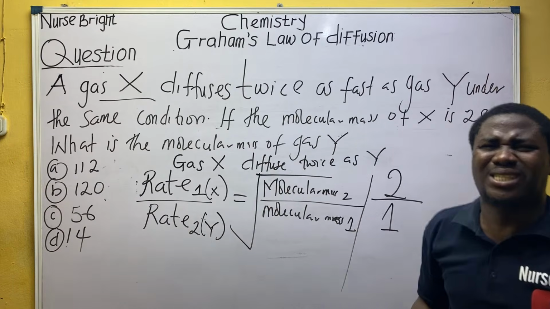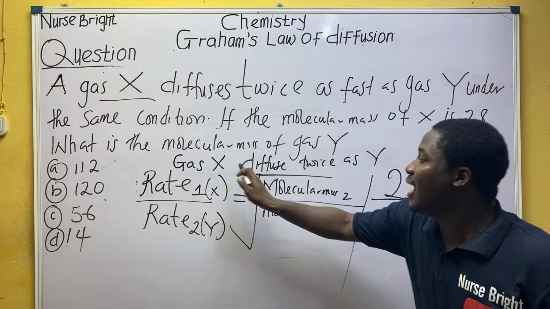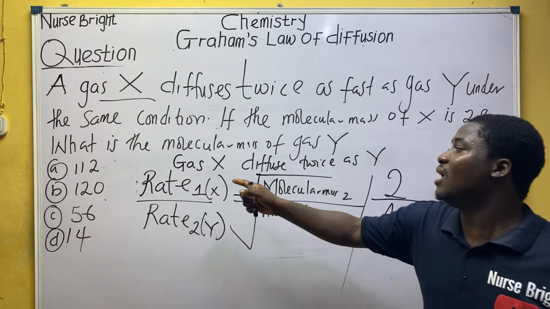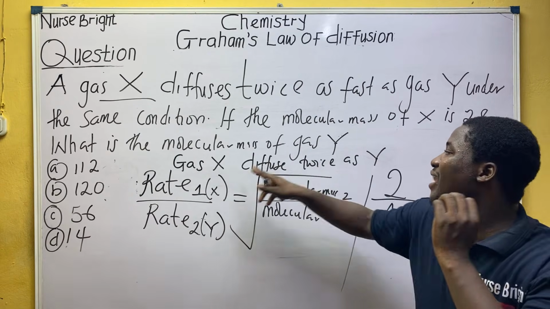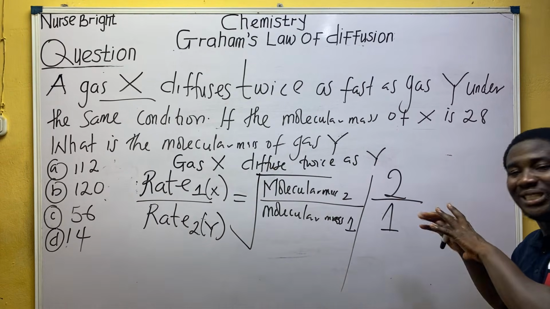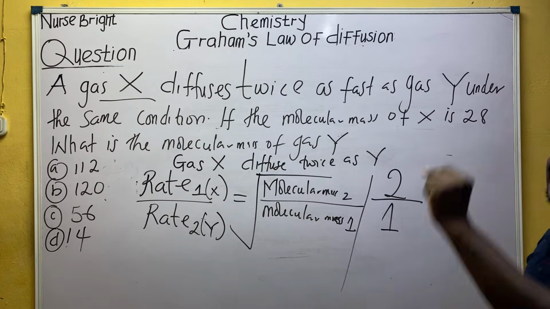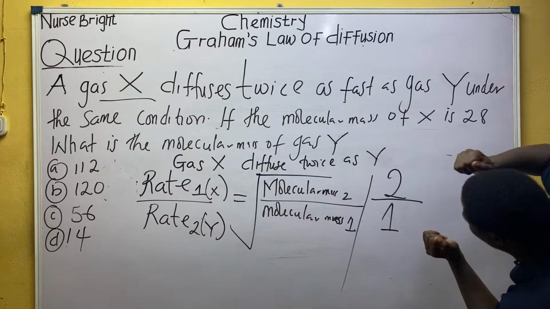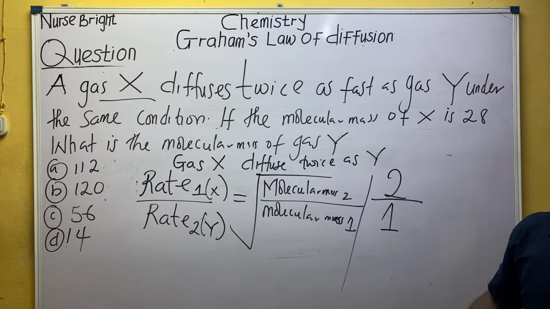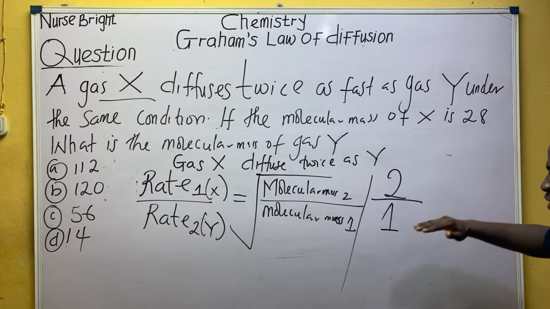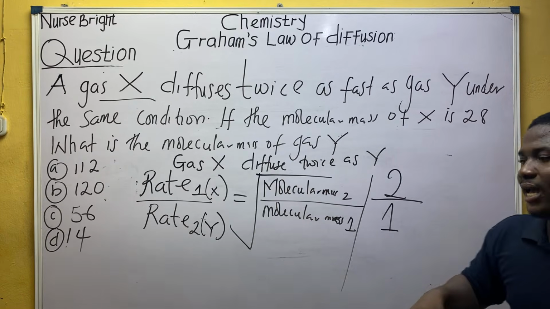If the statement said gas Y diffuses twice, then Y would be the one on top. So gas X diffuses twice as Y, it's what I just wrote on the board. If it's 4 times as Y, 4 over 1.